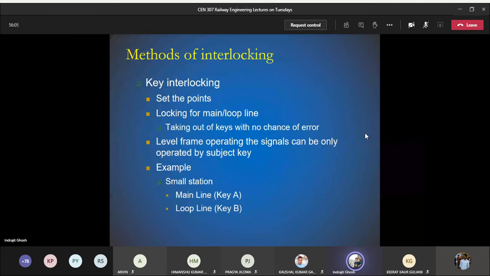So points are being set. At the same time, as soon as the points are set, the signal which is meant for the loop line goes to the off position. Now once you have done that, and the train is yet to arrive, you take the key B out of the lever frame. So there is nobody who will be able to alter the point or alter the signal. This is how it works in case of key interlocking.